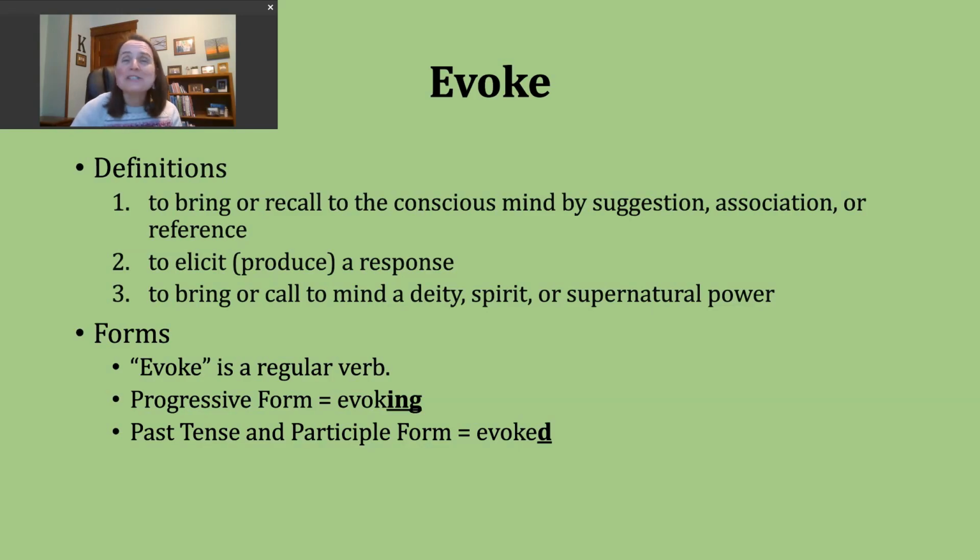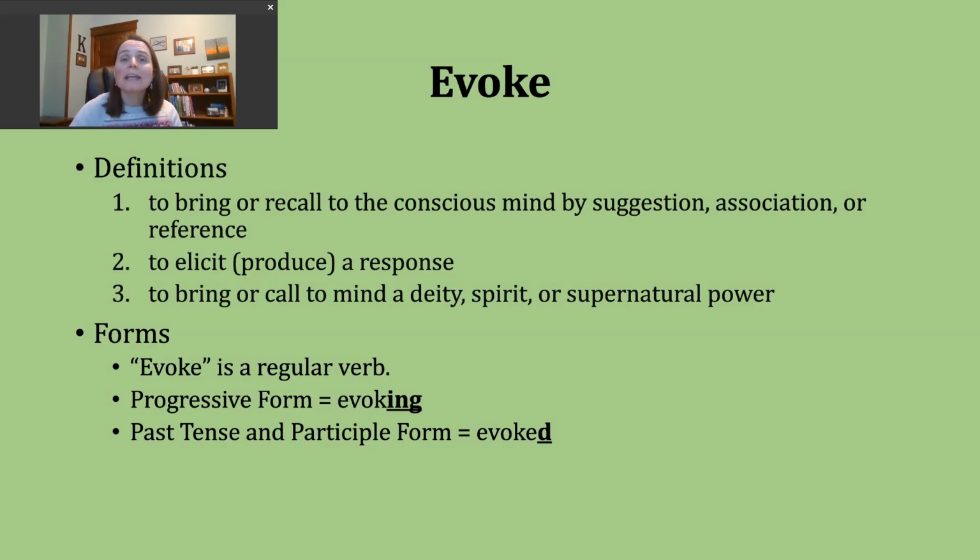For now, you should know that evoke is a regular verb. If you want to make the progressive form of this verb, you're going to drop the E on the end because we have a verb that ends in the pattern of vowel, consonant E. Then we're going to add an ing, and that forms evoking. The past tense and the participle form of our verb can be made by just adding D, since this verb already ends in an E.